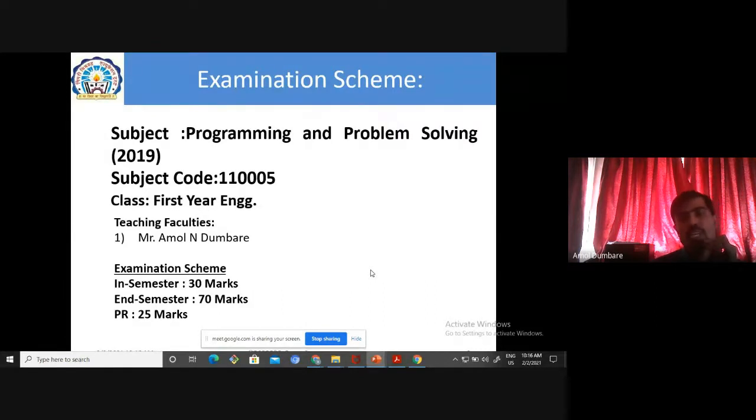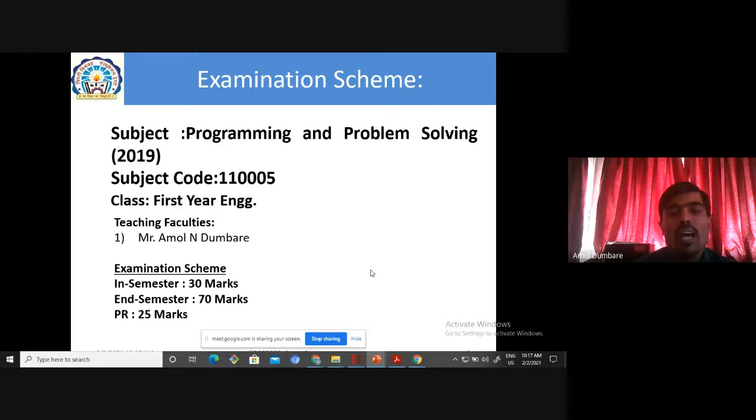But as per the new syllabus and the industry requirement, we had to make some changes. So one decision was taken last year: to include Python programming in the first year itself.